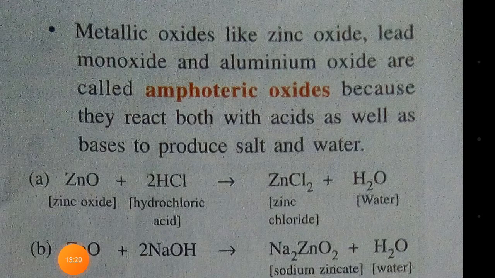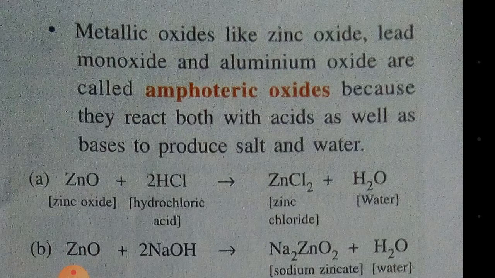Now metallic oxides like zinc oxide, ZnO, lead monoxide, PbO, and aluminium oxide, Al2O3, are called amphoteric oxides. So why are they called amphoteric oxides? Because they react both with acids as well as bases to produce salt and water.